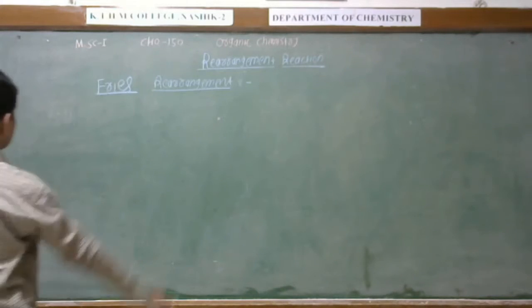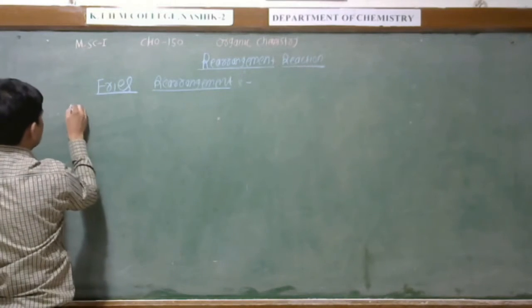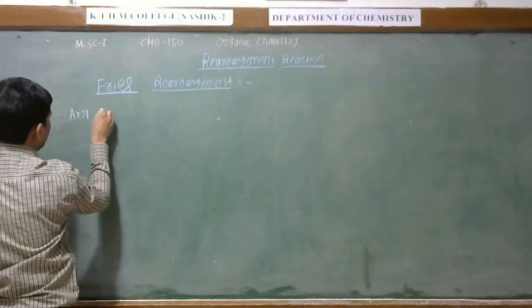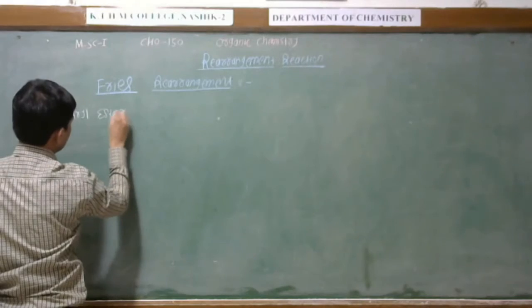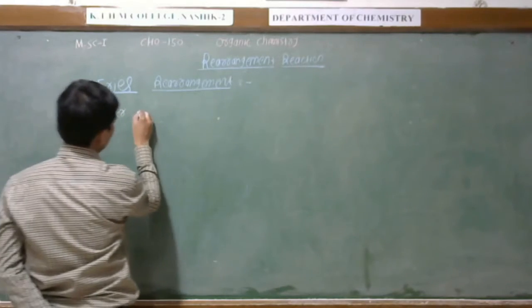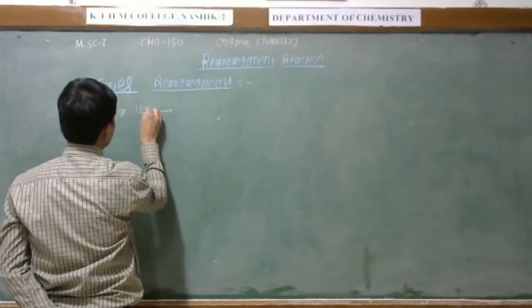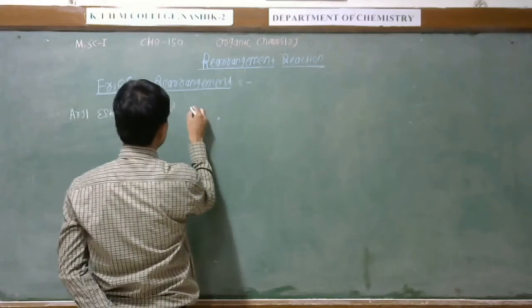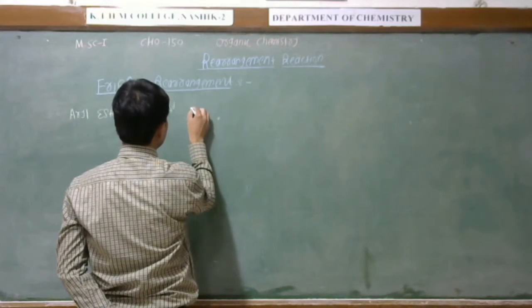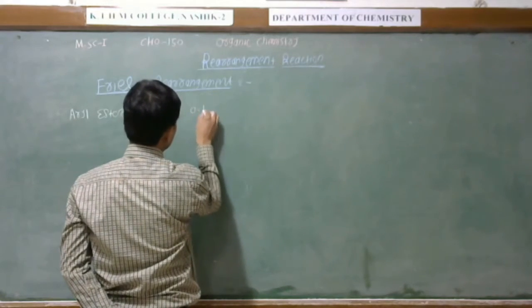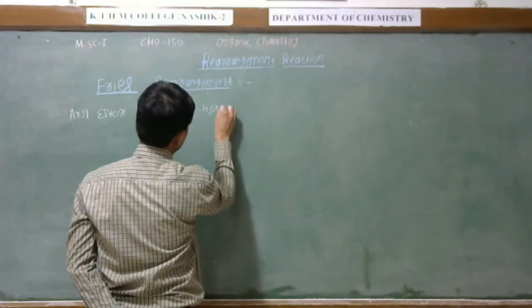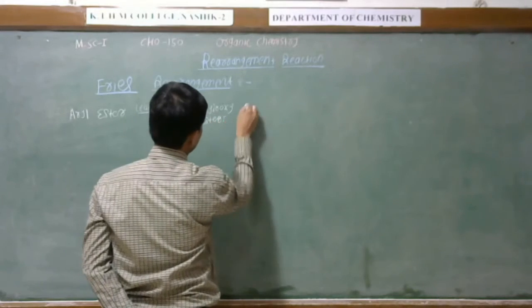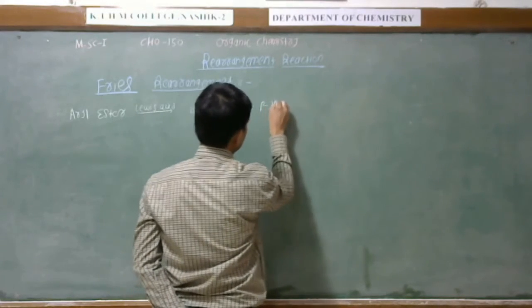So the conversion is: aryl esters, when reacted with a Lewis acid catalyst, will give us ortho-hydroxy esters or para-hydroxy esters.